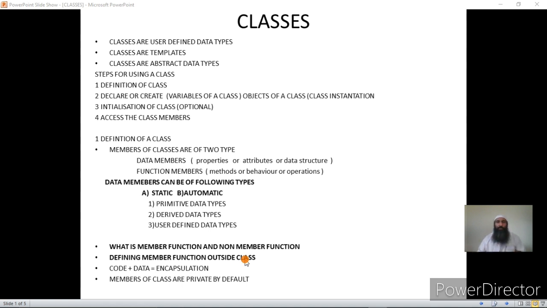Now, having the code and data, that is data members and function members, in a single class is what we call encapsulation. Encapsulation, as I told you, this term comes from biology itself, botany. We have got a capsule in which we have spores. Here we have got a code block in which we have code and data, that is a class definition, and inside the class definition we have functions, that is the code, and data members. Now members of the class by default are private. This we have already discussed in previous videos.